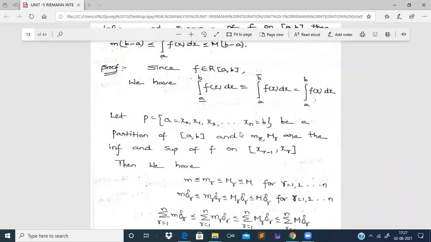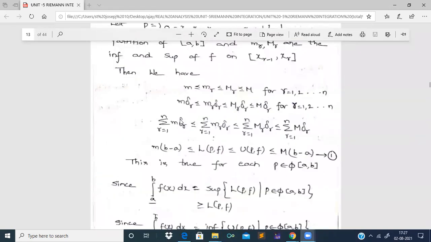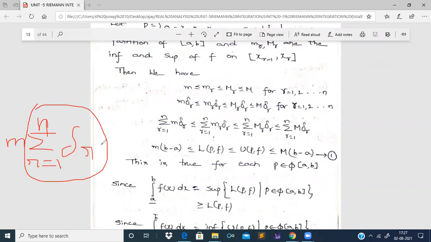Now, the next step. As we know, small m is a constant, so we put small m outside of the summation and write it as small m into summation r equal to 1 to n delta r. As we know, summation r equal to 1 to n delta r is equal to b minus a. Therefore this step is converted into small m into (b minus a), less than or equal to the next term.